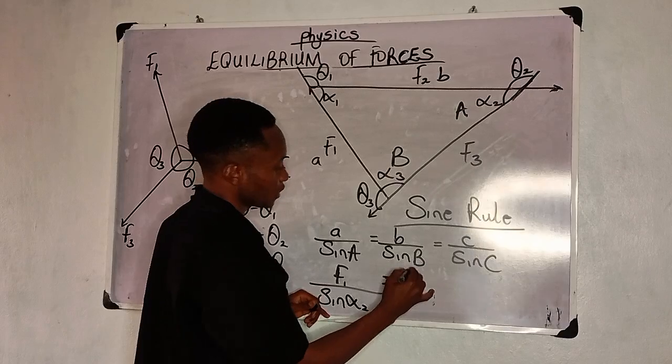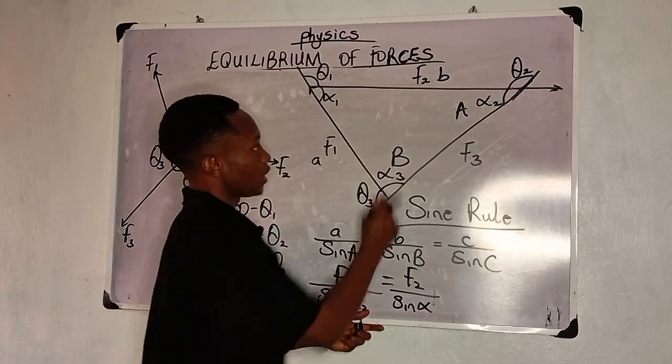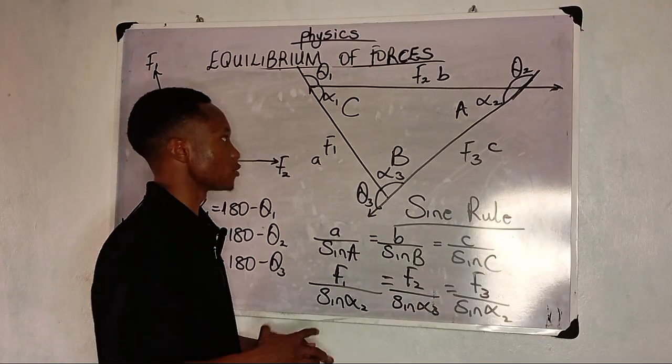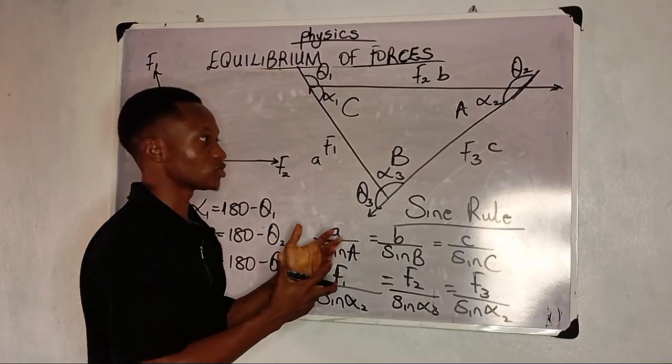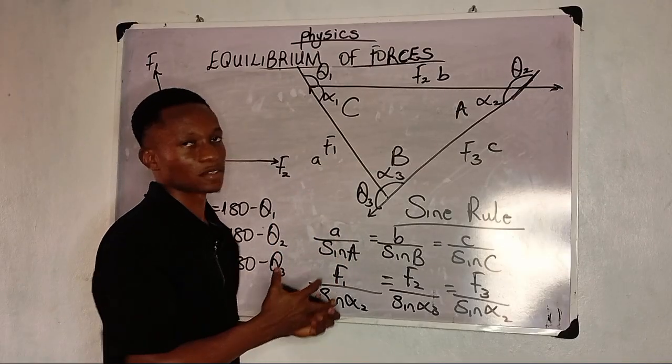So I'll have F2 over sine alpha 3. We're going to look at questions on how to actually solve. What we just did is using letters and symbols to resolve a triangle. But we'll take a question now. Let's see the question together.